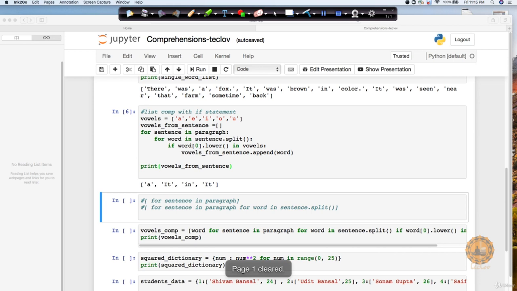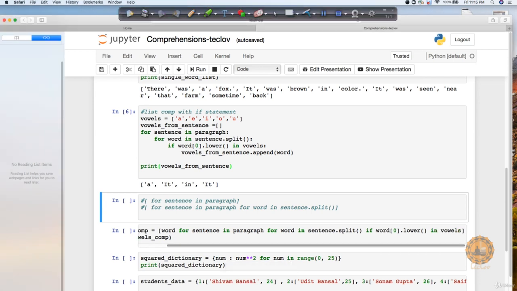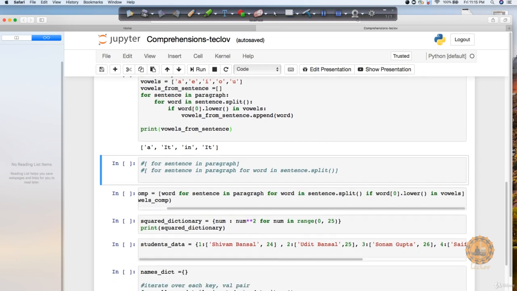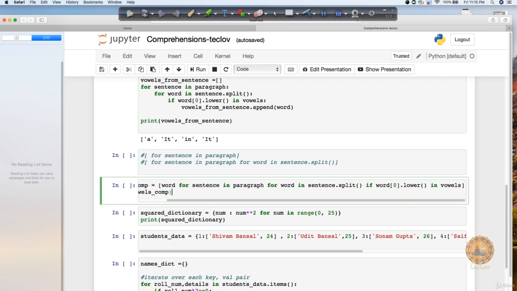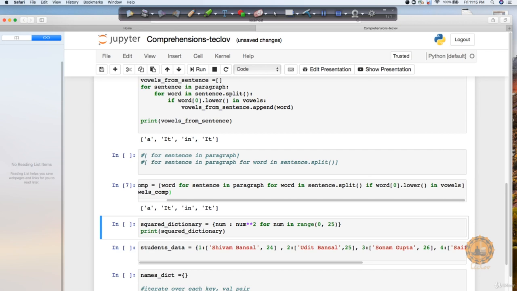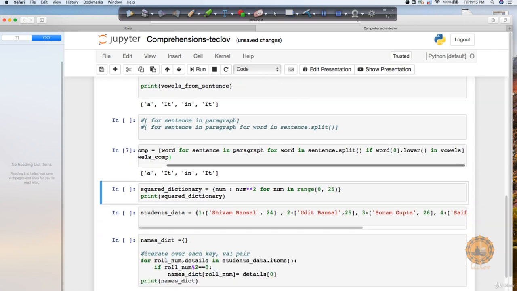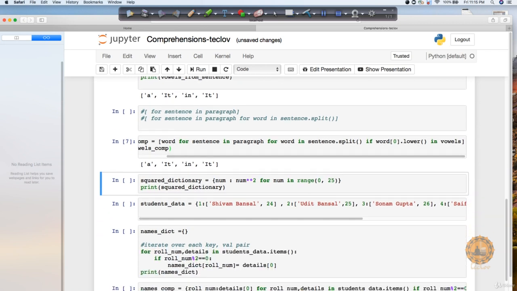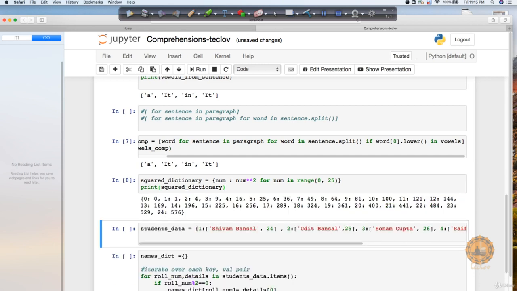Just let me show you here by pulling it up on the right hand side as well. You can see that I'm basically putting the same sentence. Let's execute this. So we got exactly the same output. Similarly, we can perform other operations, like here you can see I want to square the values, and I can easily do that for all the values from 0 to 24, and square each of the values here.